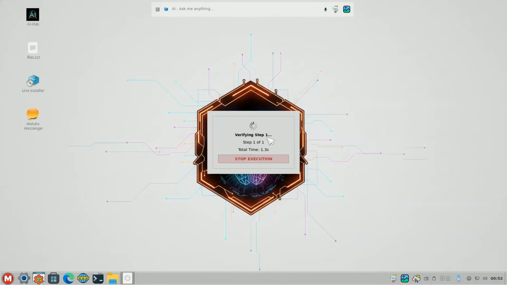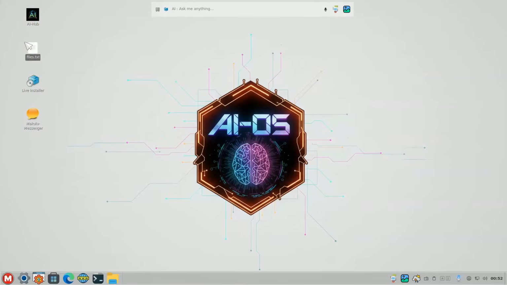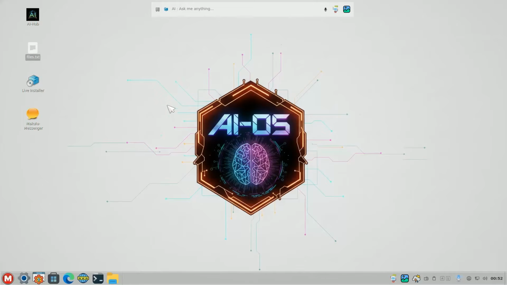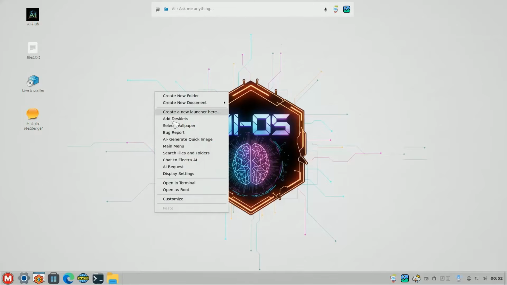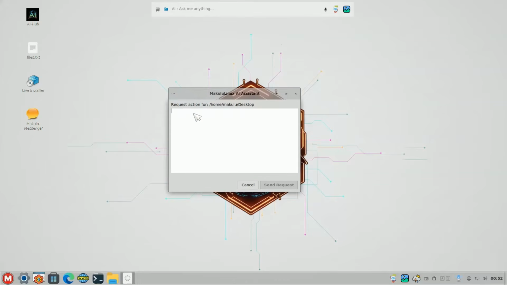We say OK, and there we go, verifying step, boom, done, close. Open files.txt, and we should see inside the 3 files. And it includes the files there, so you can see that it's got the file list. Very easy. This is extremely useful for people that don't know how to do things like copying files or creating symlinks or whatever.